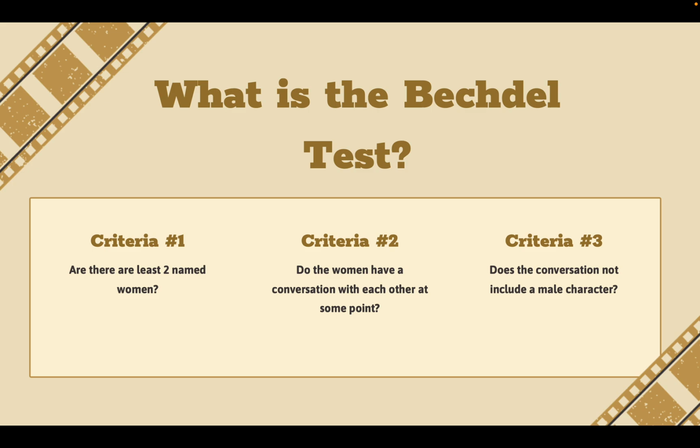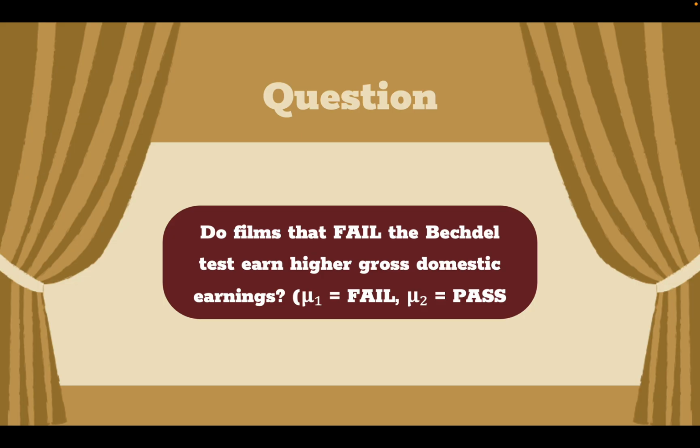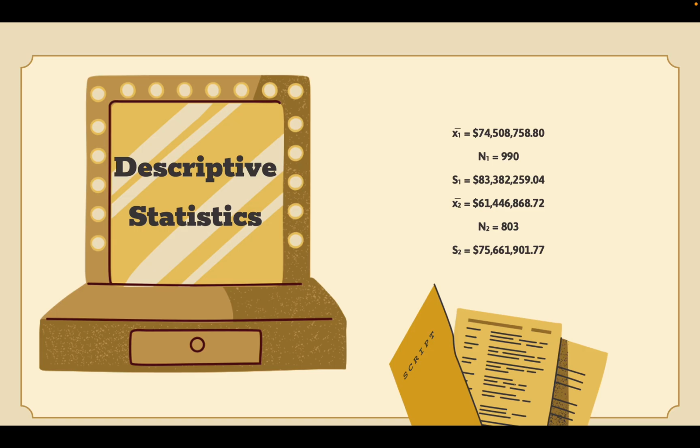But if they talk about something other than the male character, or something that's not related to the male character, then it is considered a pass. So the question that I had for this is, do films that fail the Bechdel test earn higher gross domestic earnings? For this set of data, mu1 is all the information of the failed movies and films, and mu2 is all the ones that passed.